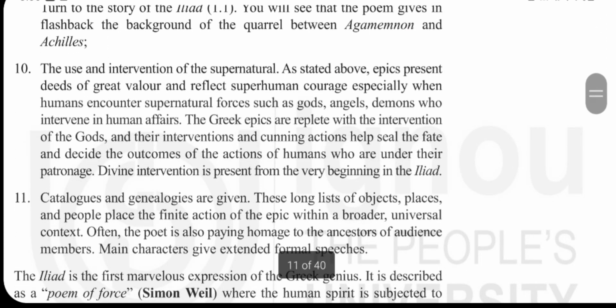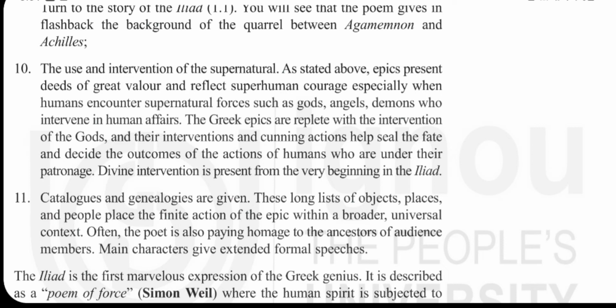Now, the other thing is the use and intervention of the supernatural. Epics present deeds of great valor and reflect superhuman courage. From the very beginning there is shown presence of many gods. Many warriors are given extra superhuman powers by the gods. Many things are happening in the battle. Divine intervention is present from the very beginning in the Iliad.